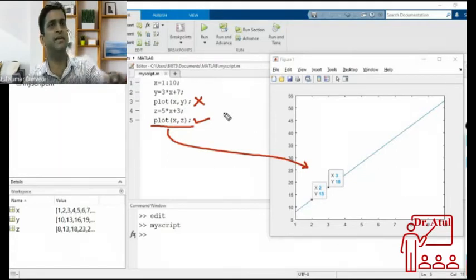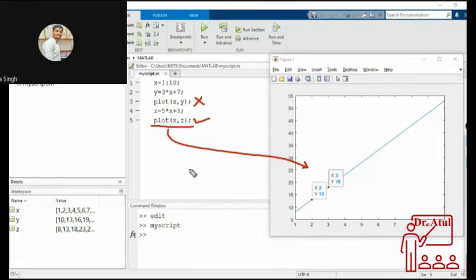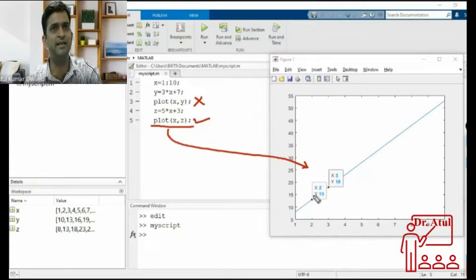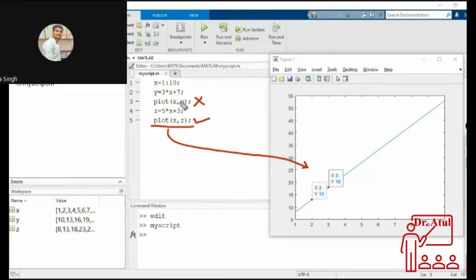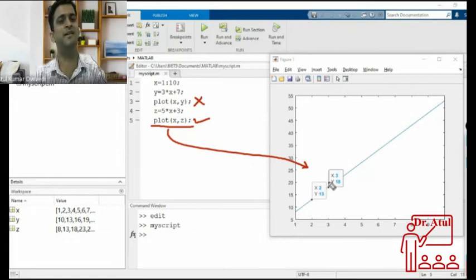If you want x and z, then you have to write the axis command, the xlabel and ylabel. Notice this is capital X and capital Y here. I had written a small x and a small y. These are different because MATLAB is case sensitive, you know. So these x and y and those x and y are different. Okay, sir, thank you. These are defaults that come from MATLAB.